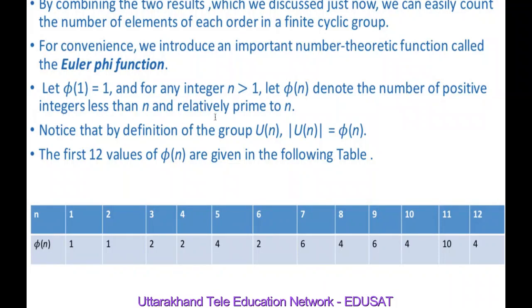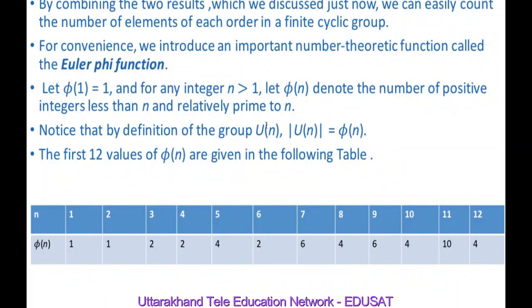Notice that from this definition, this is nothing but related to the group Un, because Un is the group which consists of the set of positive integers less than n and relatively prime to n under multiplication modulo n.